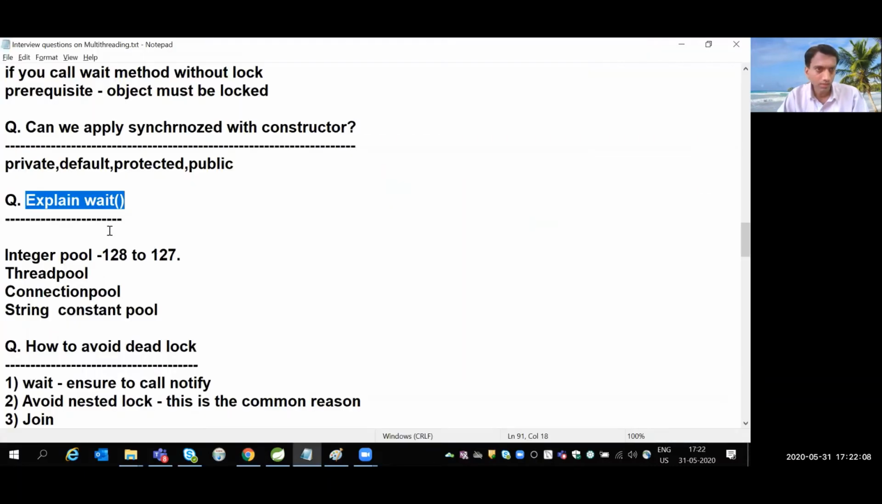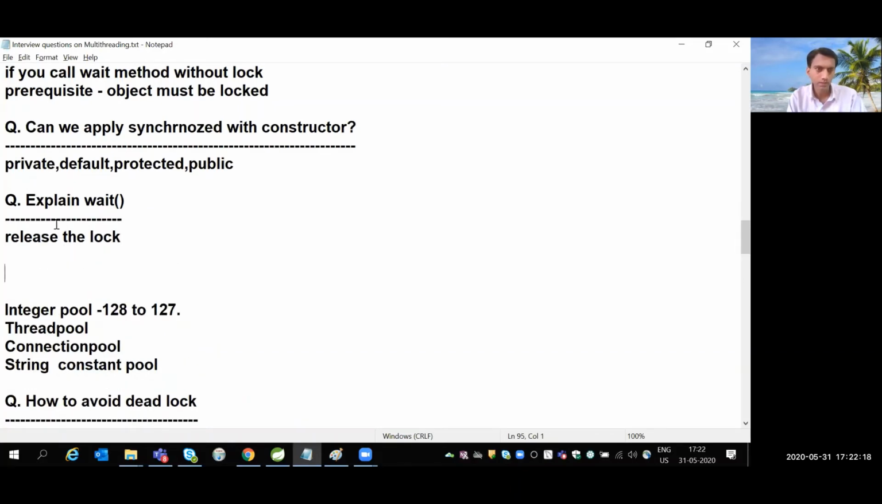Or I would like to give you one more definition. It releases the lock. So there are two points with the wait method. Release the lock means there must be a lock first, and the next is to put that thread object in a wait pool.